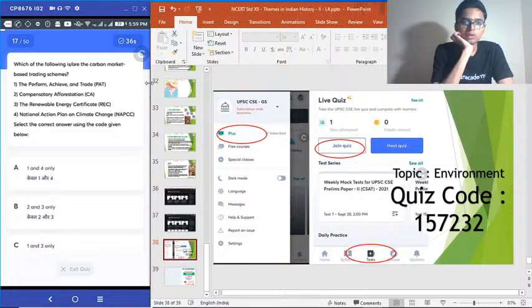17. Which of the following is or are the carbon market based trading schemes? 1. The Perform, Achieve and Trade (PAT), Compensatory Afforestation (CA), Renewable Energy Certificate (REC), and National Action Plan on Climate Change (NAPCC). Choose the correct answer.